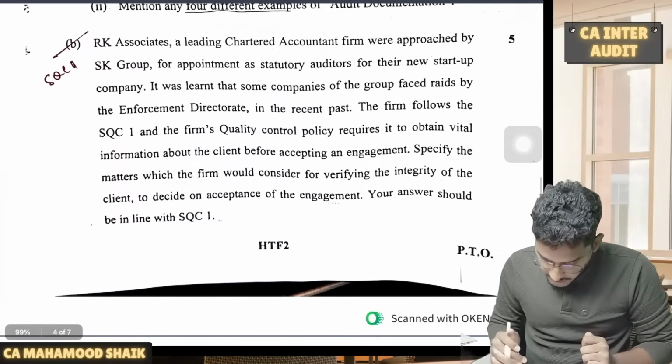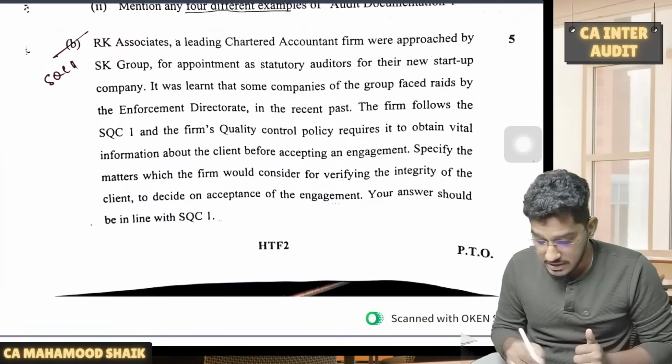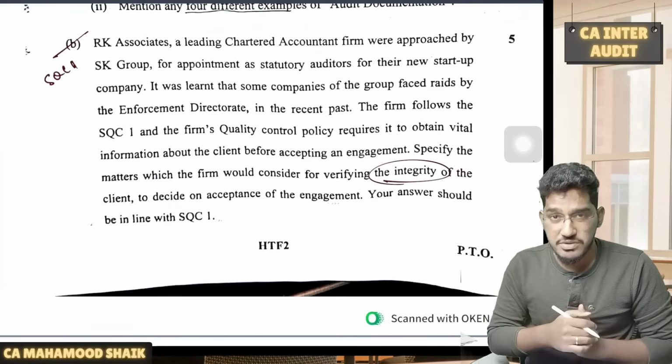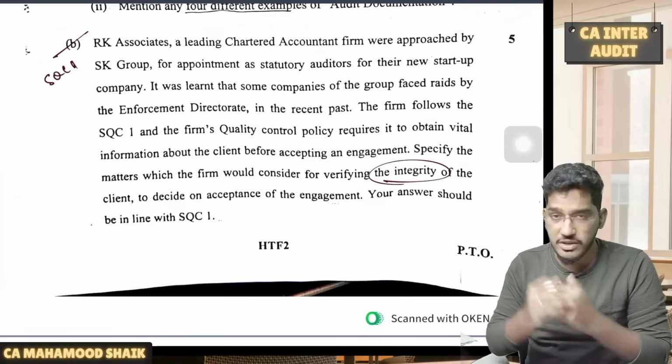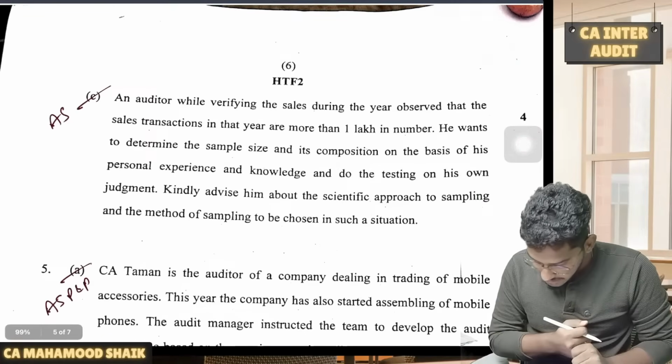Next. Then we have a straight question from SQC1. Before accepting the engagement, what are the factors you will consider? That too specifically, how you will come to know about integrity. So one factor which we have to consider is integrity, and what factors you will verify to know whether the client is having integrity or not. So that you are required to write. Straightforward question. Next one.